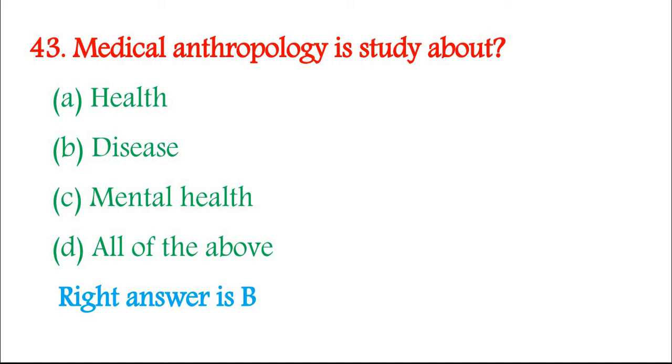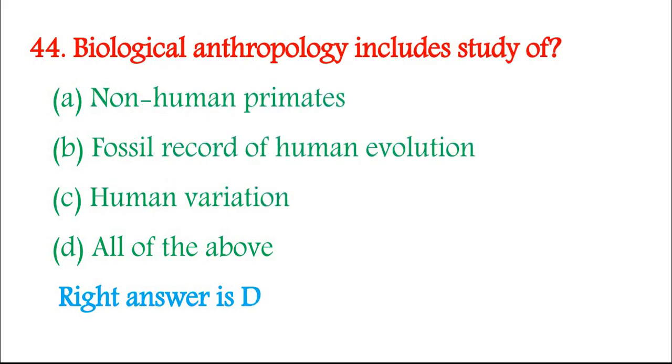43. Medical anthropology is the study about A. Health, B. Disease, C. Mental health, D. All of the above. Right answer is B. 44. Biological anthropology includes the study of A. Non-human primates, B. Fossil record of human evolution, C. Human variation, D. All of the above. Right answer is D.